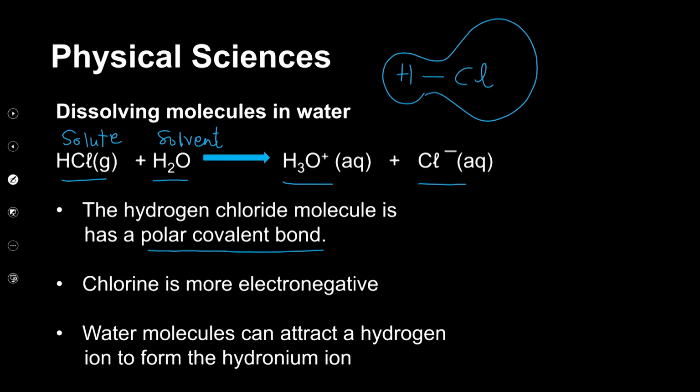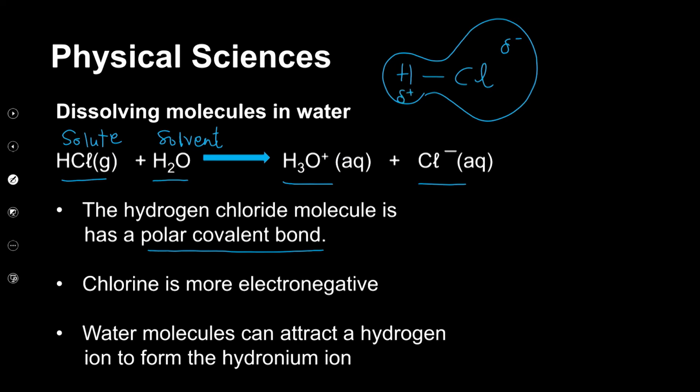Because of the greater electronegativity, the measure of the tendency of this chlorine atom to attract the bonding pair, in this molecular substance where there is a covalent bond, this will be slightly negative and that will be slightly positive.